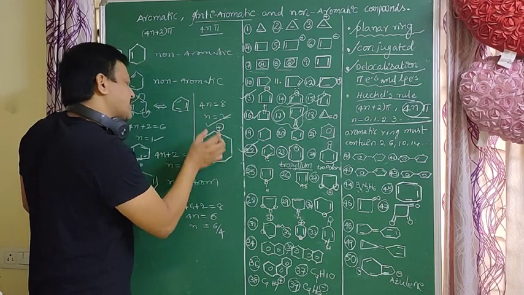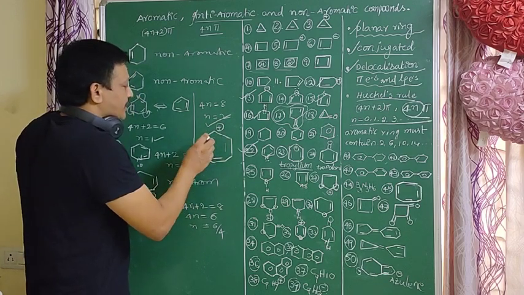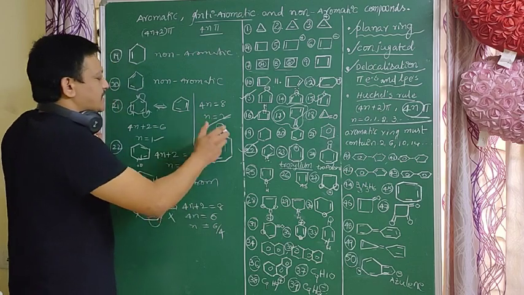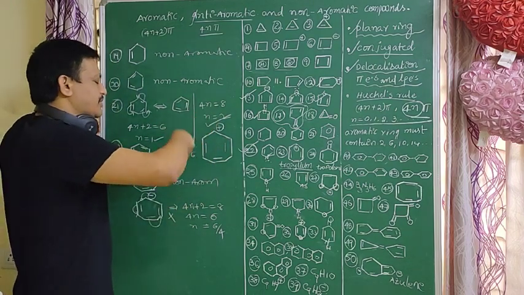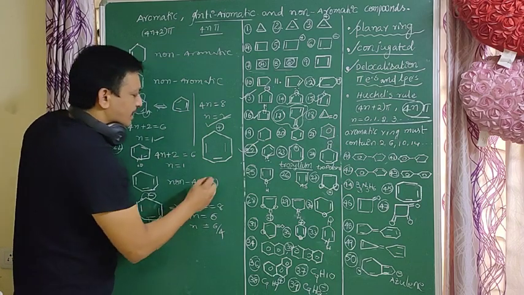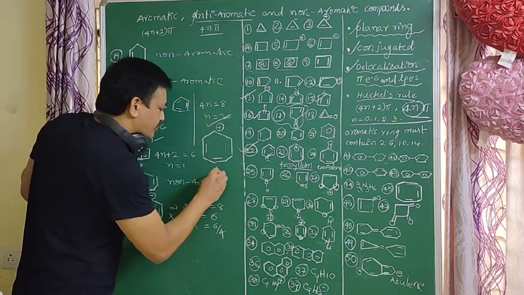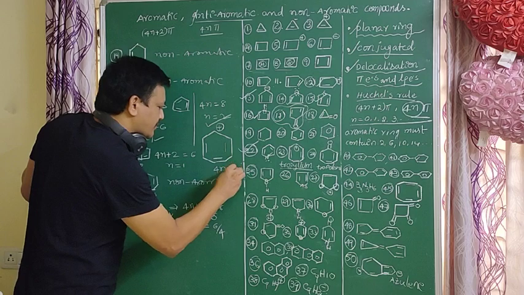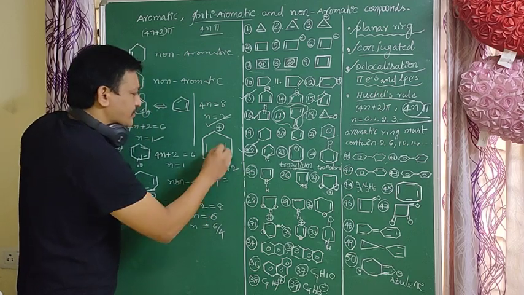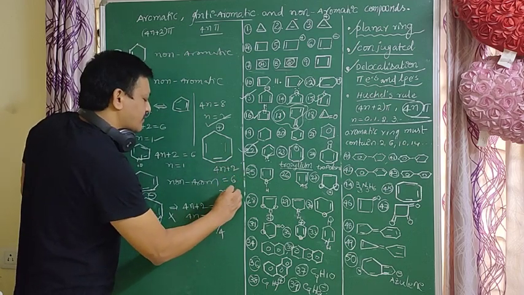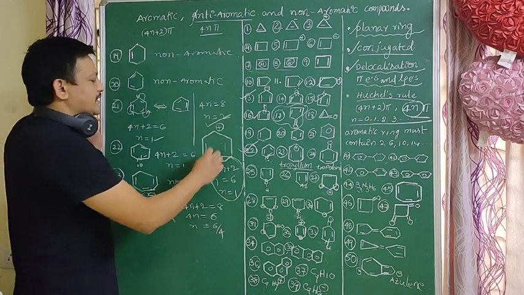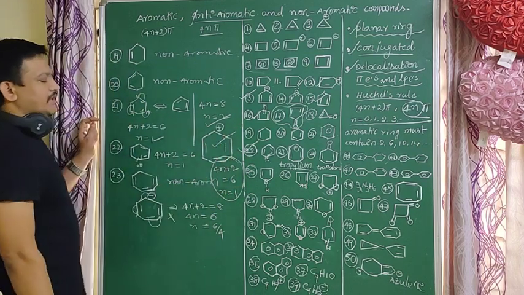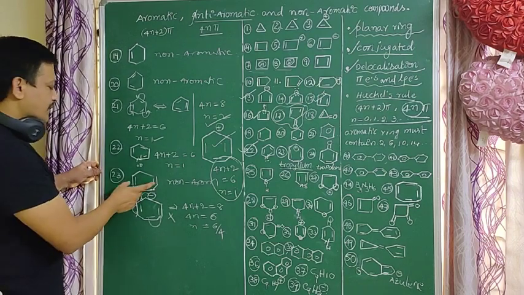It is a conjugated system, and the pi electrons are delocalized throughout this system. Does it follow 4n plus 2 or not? 4n plus 2 equals 6, n equals 1. So it follows the 4n plus 2 pi electrons rule. So it is an aromatic compound.